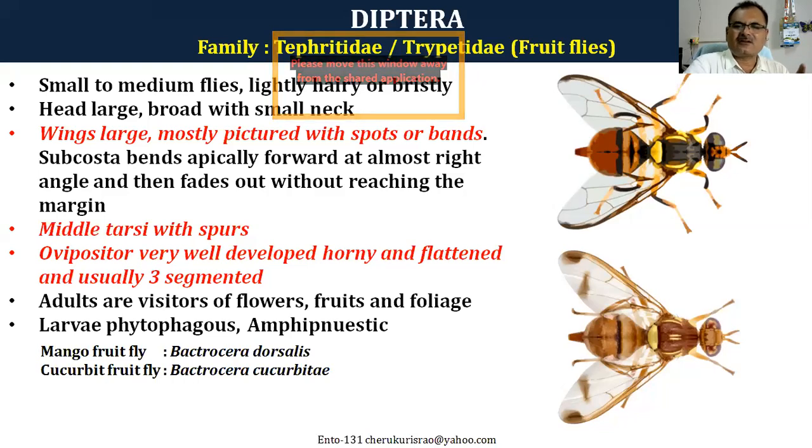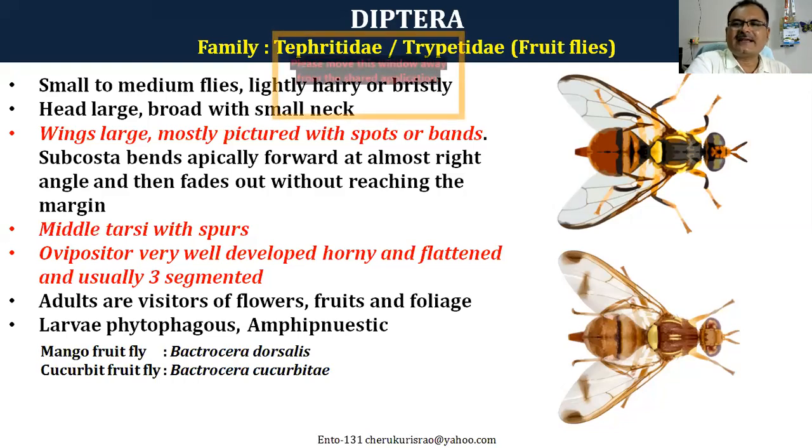And adults are visitors of the flowers, fruits and foliage. They don't cause any damage. But these fruit flies, with the help of these ovipositors, lay the eggs inside the fruit, just below the rind, the outer layer of the fruit. And the larvae which hatch out of these eggs actually eat inside the fruits. And once these larvae are present inside the fruit, it is economically useless fruit. It cannot be marketed. Nobody eats it.